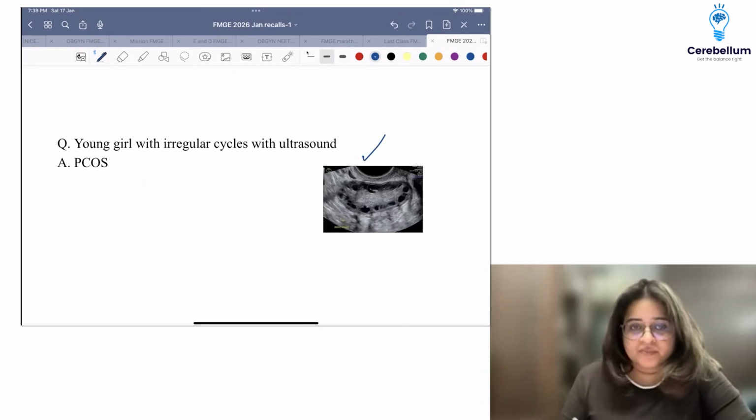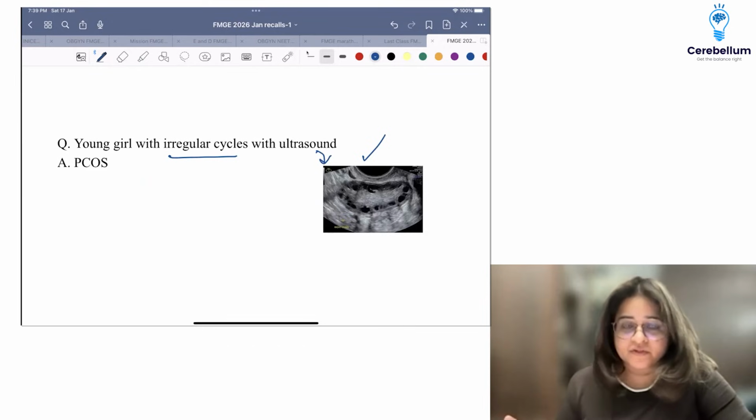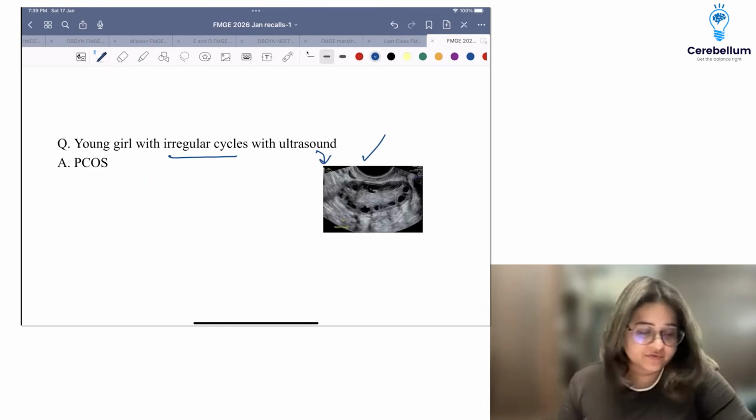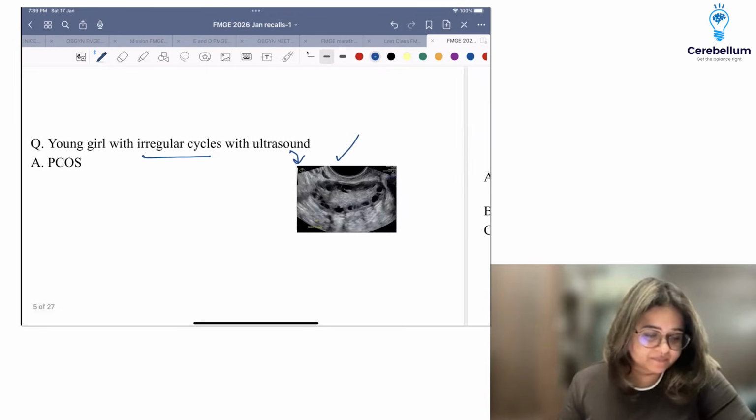This is the string of pearls. There was a young girl with irregular cycles with ultrasound showing the typical string of pearls appearance. If you could just fill me in on the other options, then we can move along.